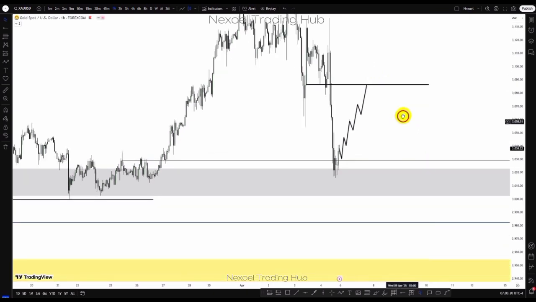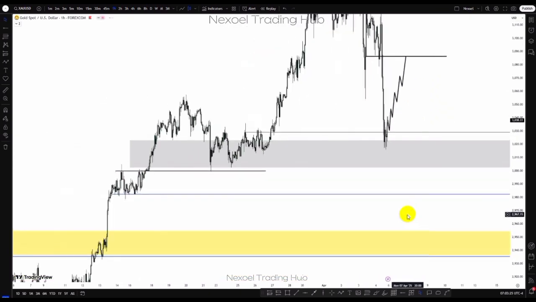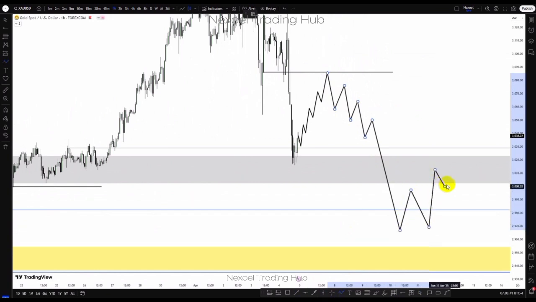But since we have this unmitigated zone and gold really has been reacting at fair value gap zones, then we could see gold now, after buying to that price level, give us a bearish model to the downside into the zone. Then we'll be waiting for the bullish model before we continue bullish to the upside. So this is just what I have to show us, guys, in the gold pair.